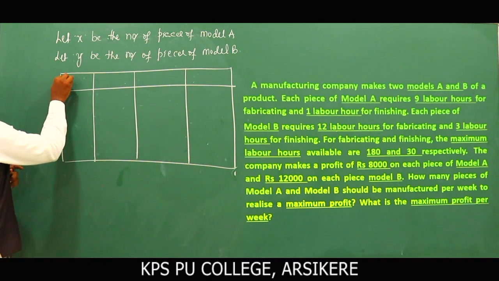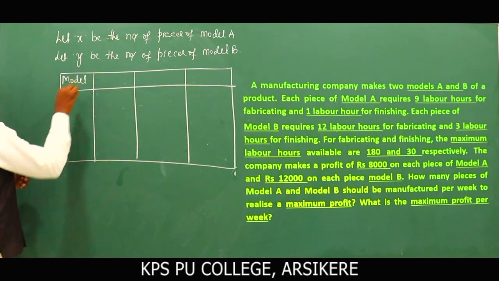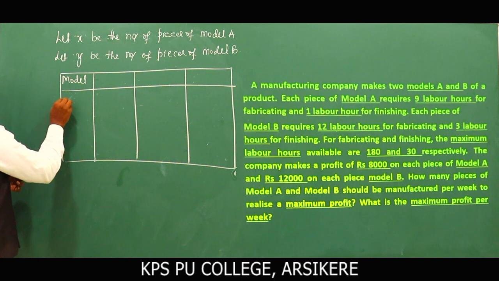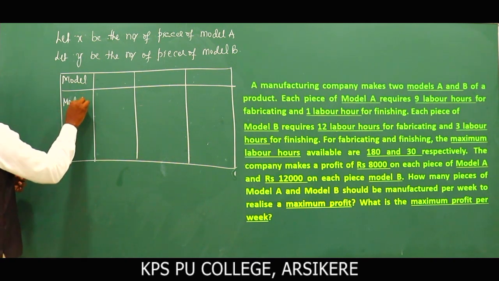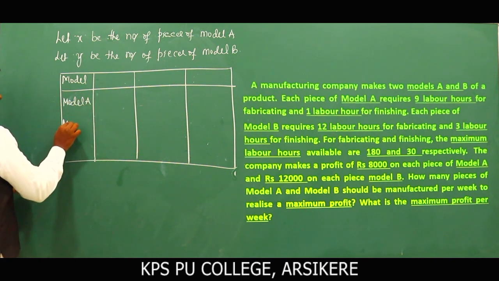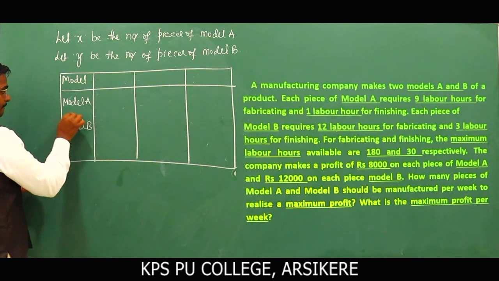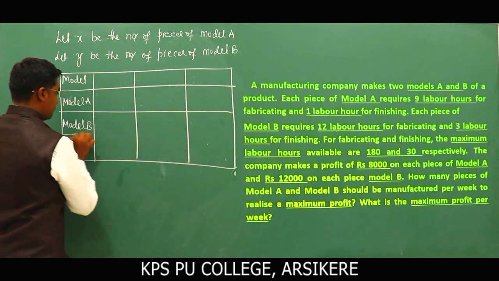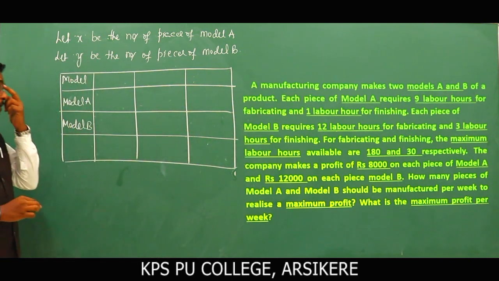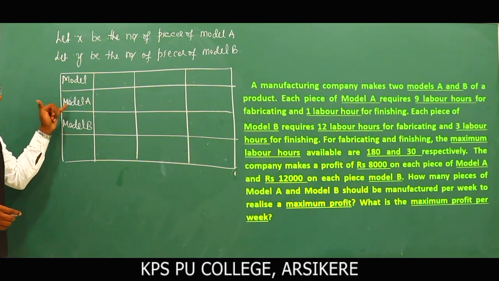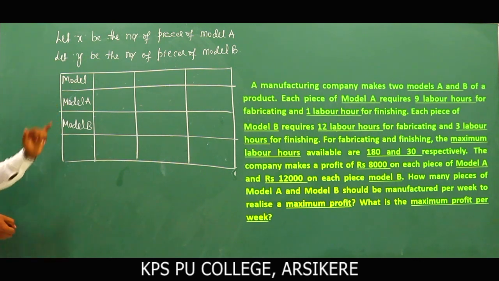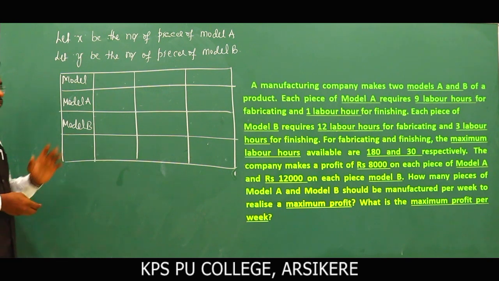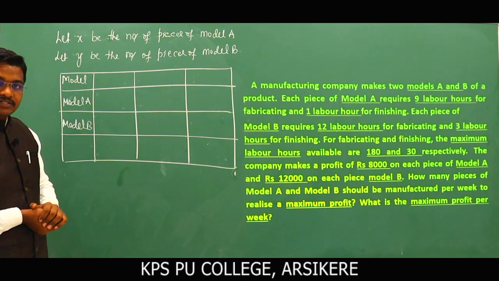Here I'll write Model: model A and next model B. To manufacture a model, it requires fabricating first, and the second one is finishing.